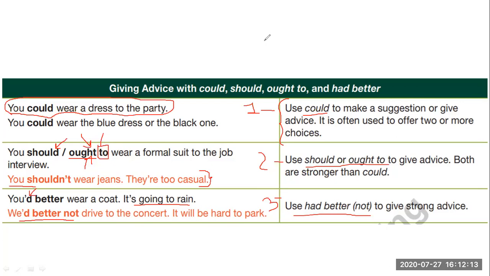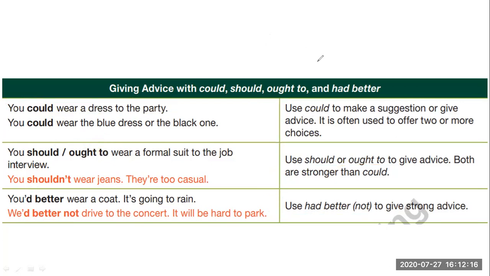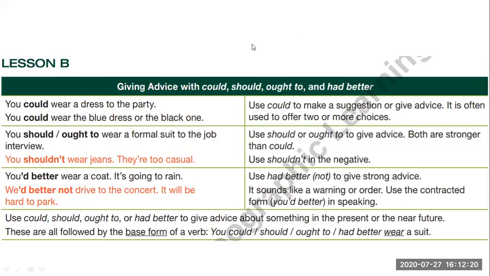The second part of this grammar is this one. So it's the same, right? I am going to read and give you more information. You could wear a dress to the party. You could wear the blue dress or the black one. As you see here, we are not using negative because could to give advice or suggestion is only for positive sentences.